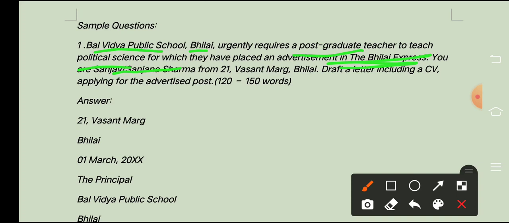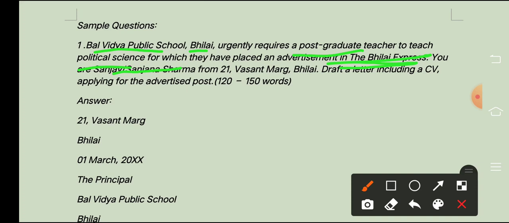So these are the important points you have to take care of, because here you cannot use your own name, and you will use the qualification that is given here. You will not use anything of your own choice, like you know how to write a job letter and you crammed for something particular and you are not looking at the post you have to apply for, right? That will be wrong.